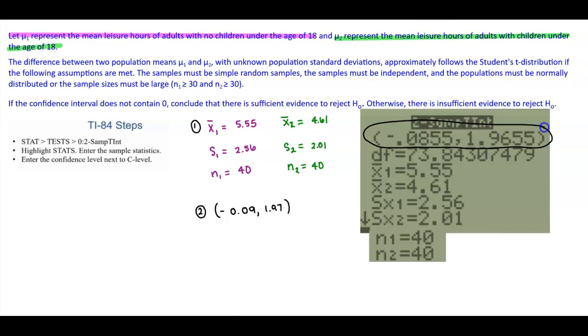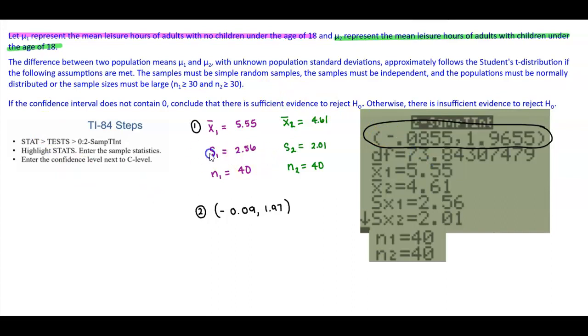1.97. Okay, now I also want to make note that when you're doing this by hand using these numbers, your numbers are going to be just slightly off, but MyMathLab is going to be able to accept the answers because it gives you increments of plus or minus 0.2. So here, when you're using a calculator, the degrees of freedom is 73. So this calculates a different type of degrees of freedom than you would when you're doing it by hand. So you want to pay close attention to when you see that.